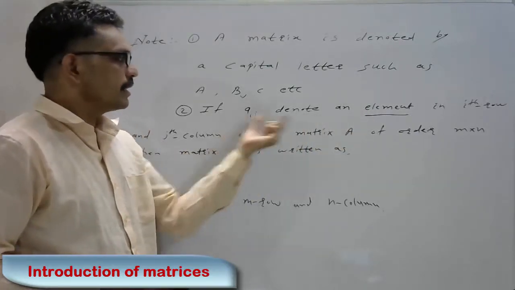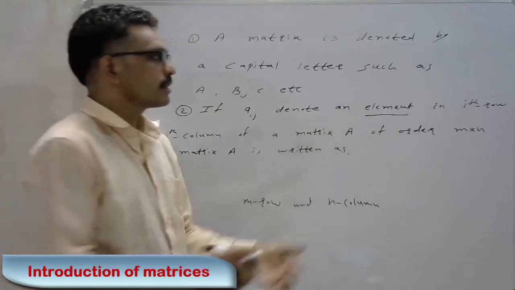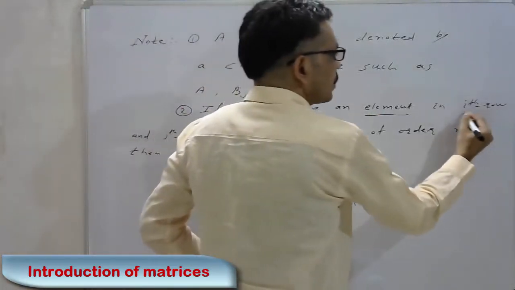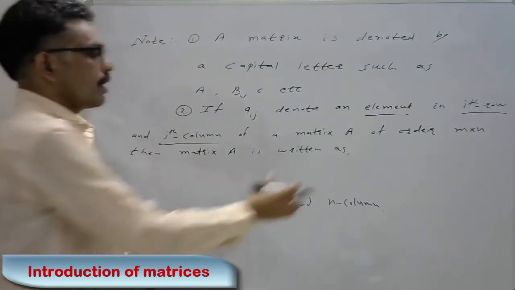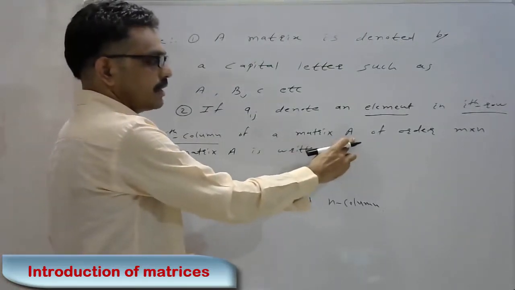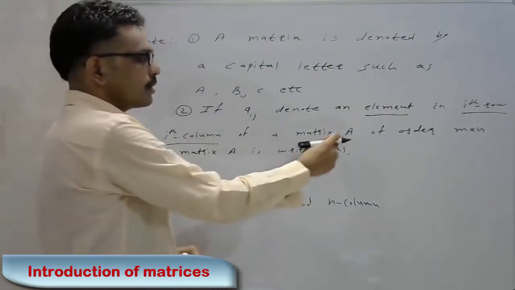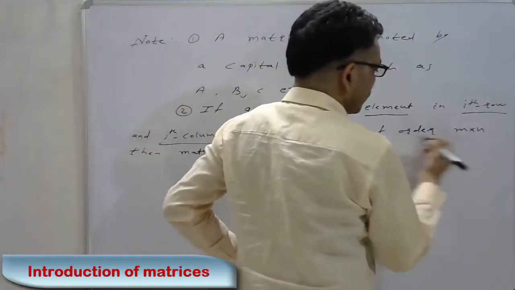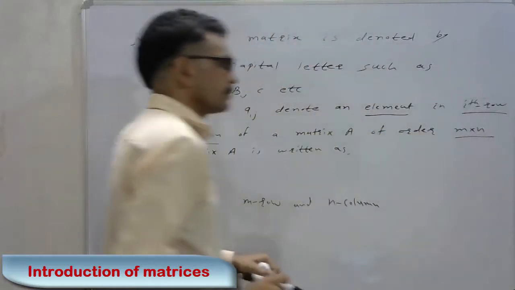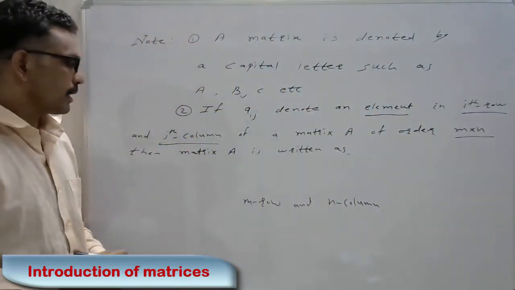Here Aij denotes an element in the ith row and jth column of the matrix A. Here the matrix is denoted by the capital letter A and the order is m by n.